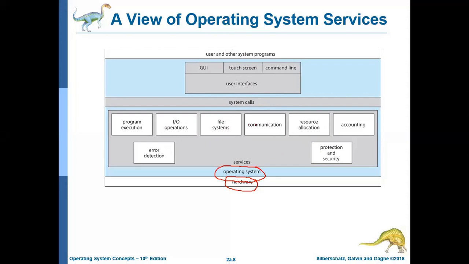Then these services will be working and will be directly connected with the hardware, so you can perform any kind of task using your hardware. Hardware may include your CPU, memory, or any other IO device: printer, scanner, keyboard, monitor, anything.